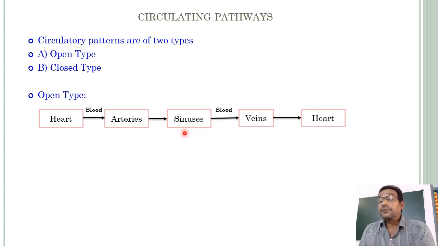Because of the absence of hemoglobin in that blood, the blood is colorless. That is called hemolymph. Such a type of body cavity is called hemocoel. The total hemocoel is divided into 3 or more small cavities.